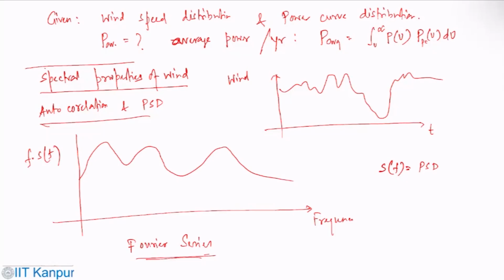So this is my synoptic peak, the weather system variation. This is called the spectral gap.